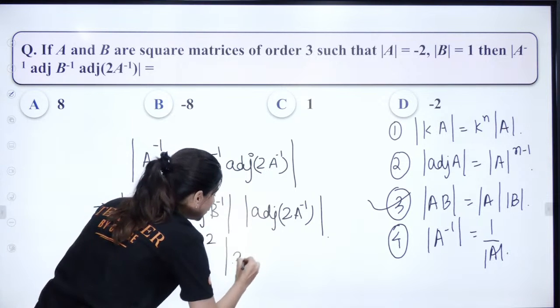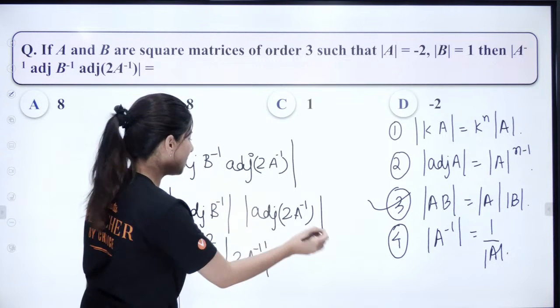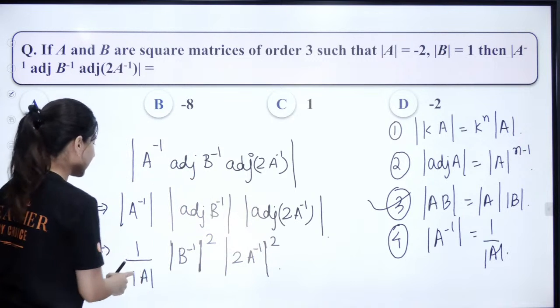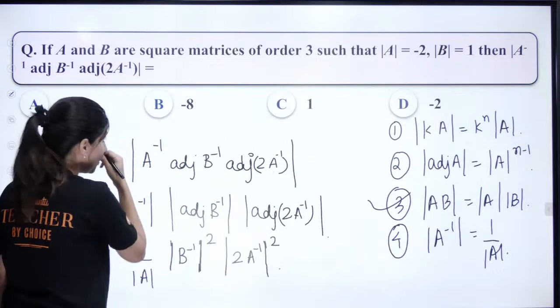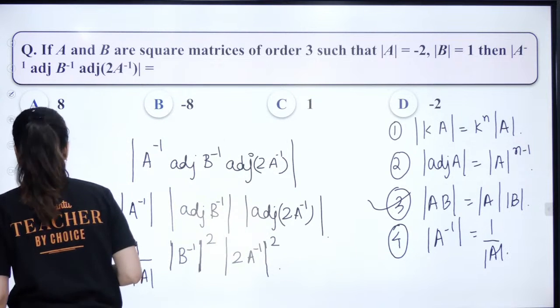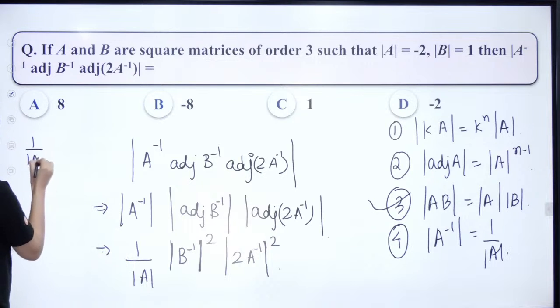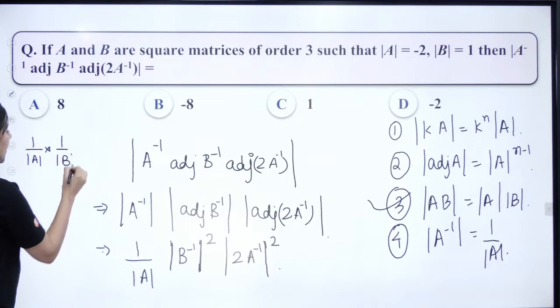Same for determinant of 2A inverse, the power is again 2. Now determinant of B inverse, again we can use this. So what we get is 1 upon determinant A into 1 upon determinant B square.